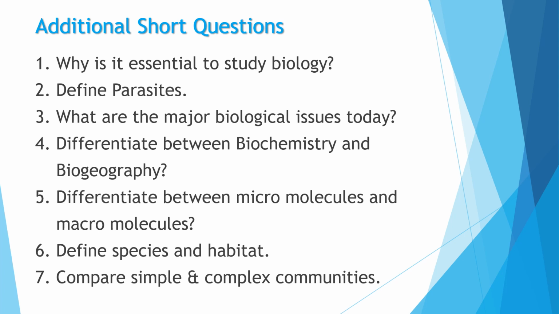Species and habitat we have discussed already. With the example you have to give the definitions. Complex and simple communities, again we have discussed in detail, and you have to give the definitions. Here you have to compare, so you have to give the difference between simple and complex community, related to the size of the population, the number of organisms, and the examples.